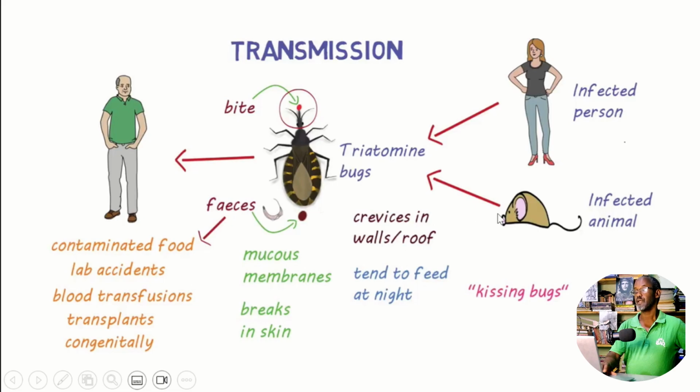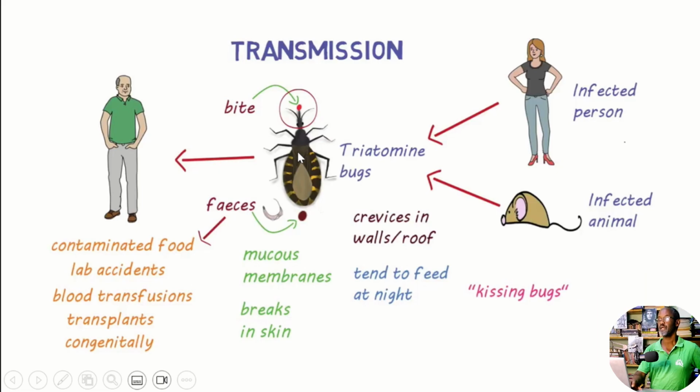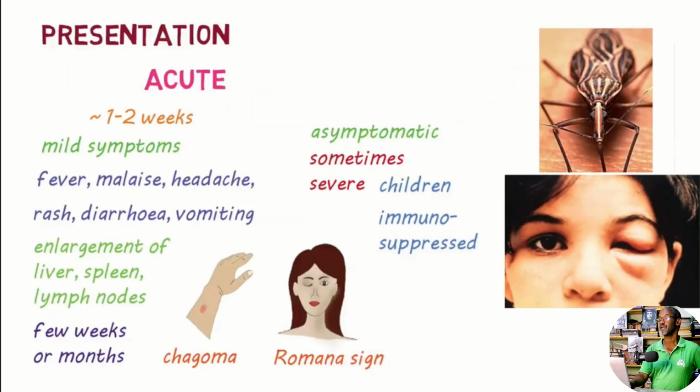It can pass from infected animal to infected animal. From an infected animal, this vector can take the parasite and pass it to a human, or this vector may take the parasite from an infected person while feeding and pass it to a healthy human. This is the way it is transmitted. You can see here the triatomine bug diagram. You see its proboscis, by which it sucks our blood.